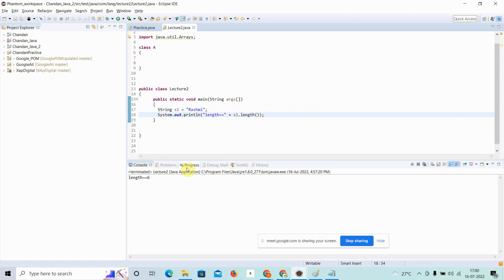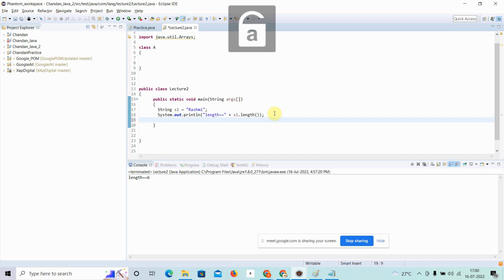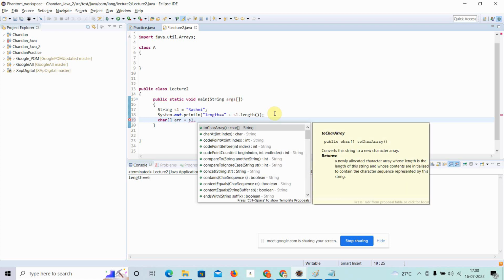What can I do, I will break this string into a character array, and I will give it any name you like. So I have created a character array, and I will break s1. There is an inbuilt method, toCharArray. You can break it into the character array like this. And also there are a lot of ways to reverse the string.